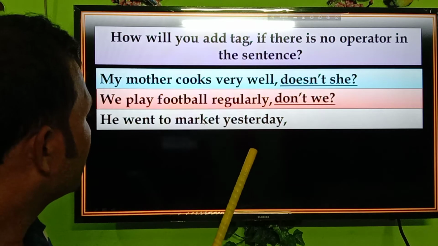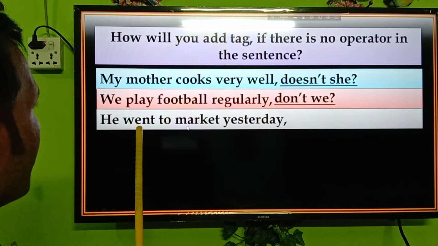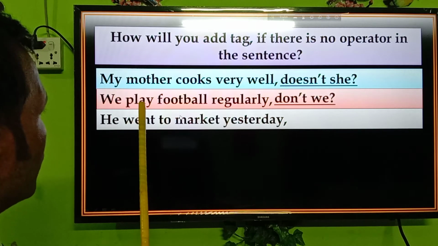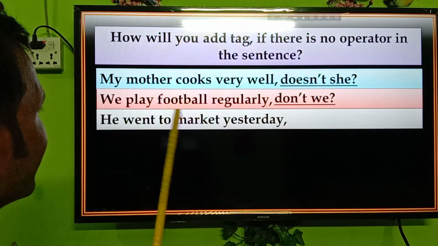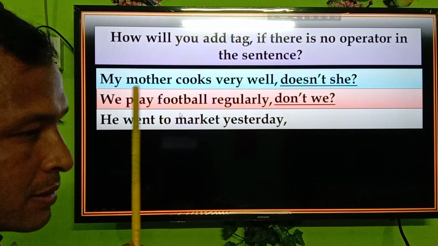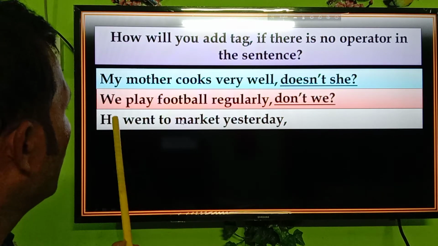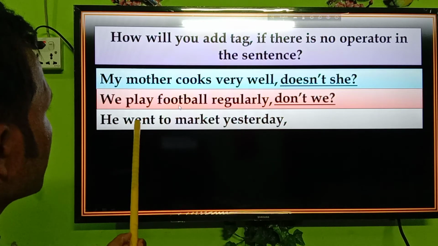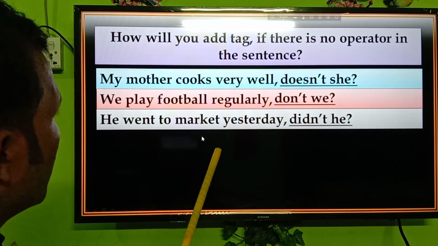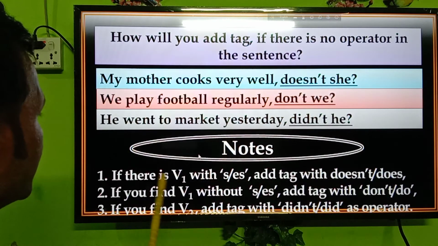He went to market yesterday. Now we have to look at the sentences very carefully. Please take a look at the word went. The word is in the past form, so we have to use did and then the pronoun. The answer will be, didn't he?